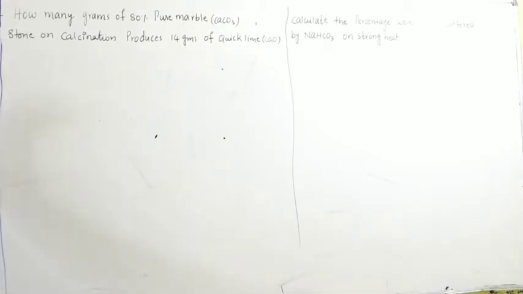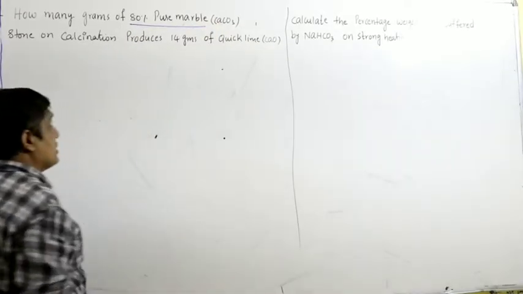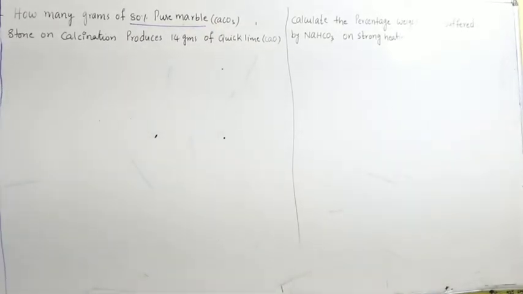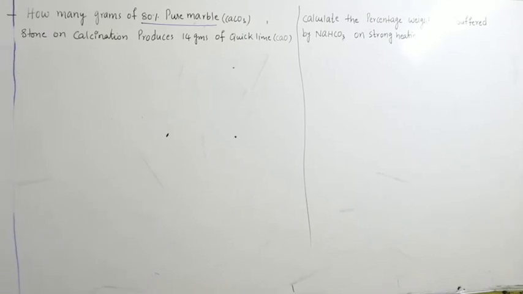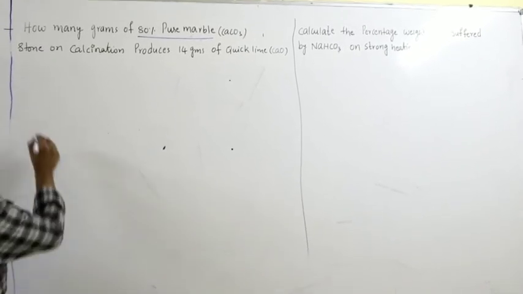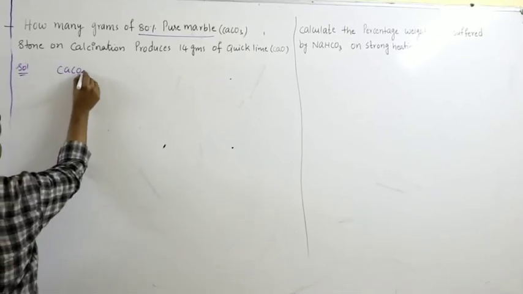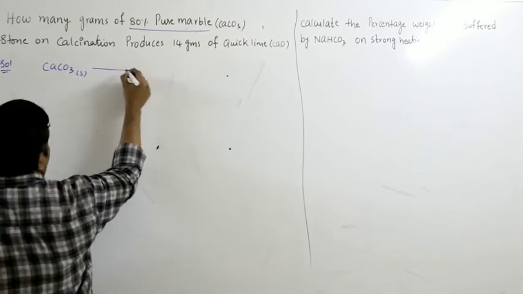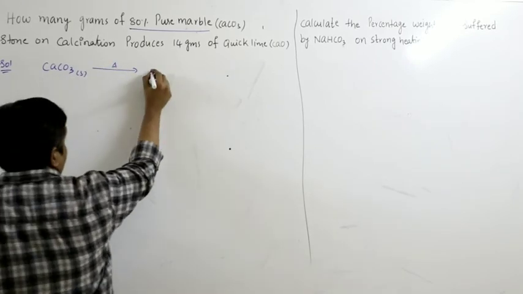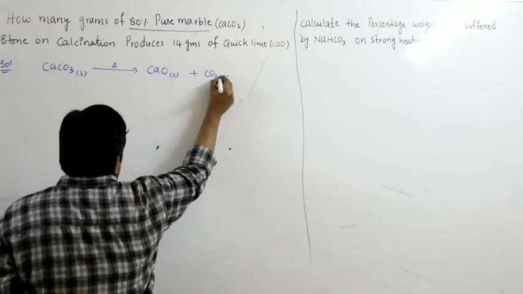How many grams of 80% pure marble stone? Marble stone is nothing but CaCO3 on calcination. Calcination means heating. Produces 15 grams of quicklime. So we have CaCO3 on heating. This is marble stone. What we get is CaO solid, CO2 gas.